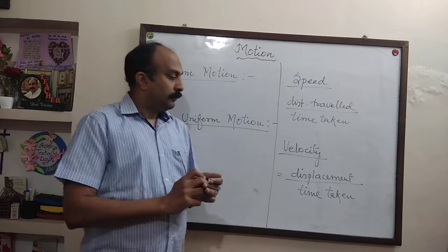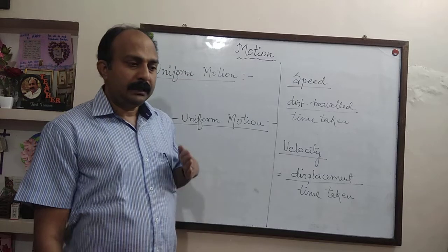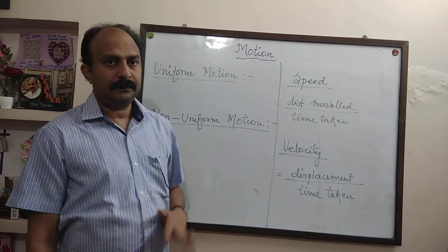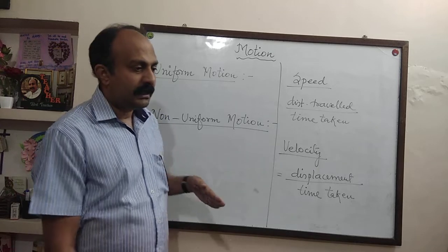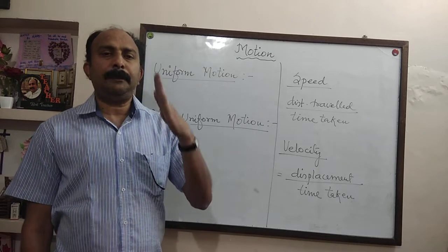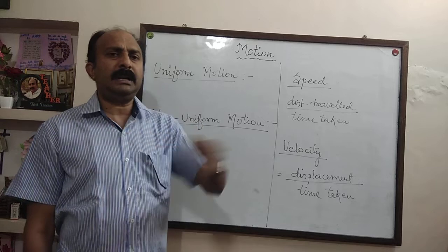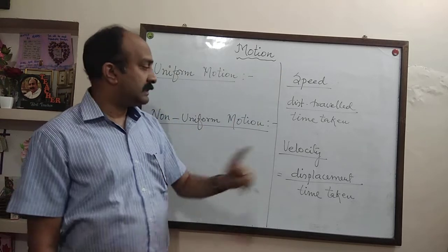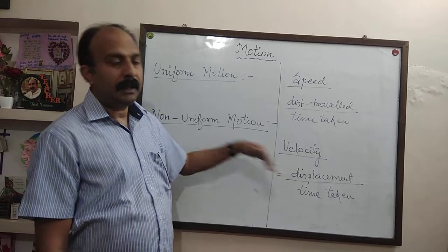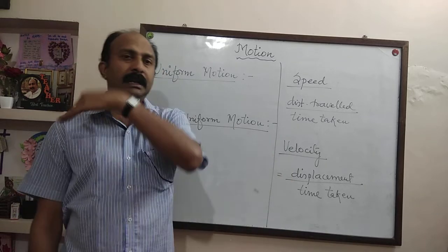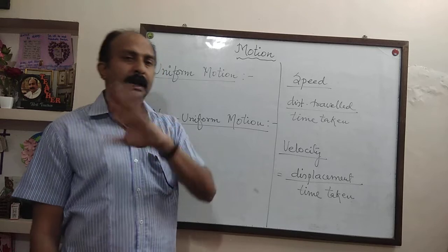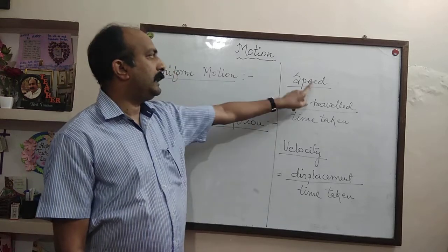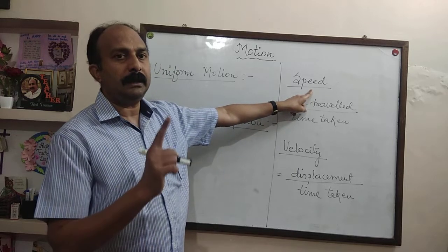So, for displacement what is needed? The body must be traveling in a particular direction without changing the direction. Suppose a body is moving in a particular direction on a straight line path, then that body has velocity. But if the body moves in any desired direction, changing the direction, then that body is not moving with velocity, but that body is moving with speed.